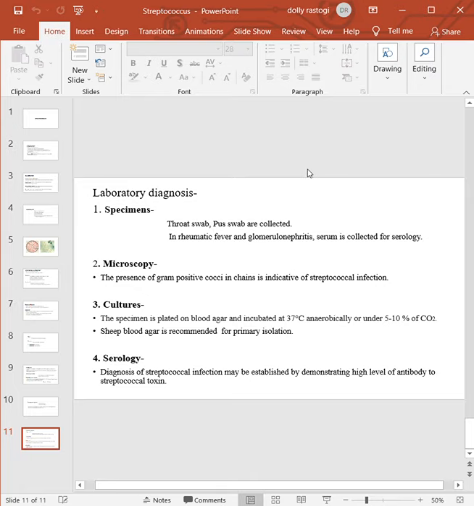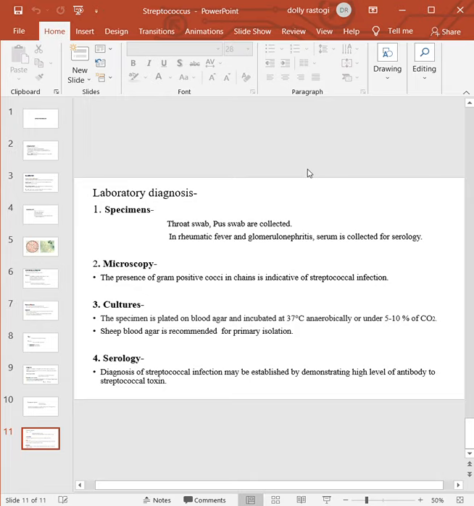Microscopically, it is confirmed by the presence of gram-positive cocci in chains, which is indicative of streptococcal infection. On culture, the specimen is inoculated on blood agar and incubated at 37 degrees centigrade anaerobically or under 5 to 10% carbon dioxide.